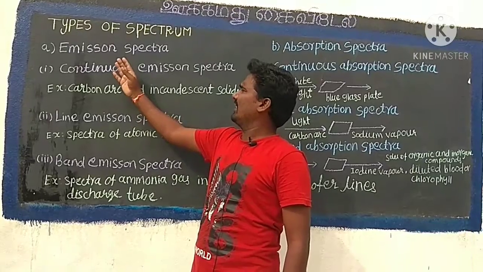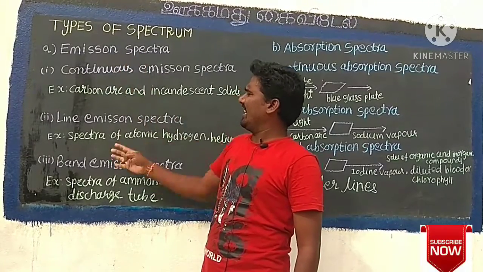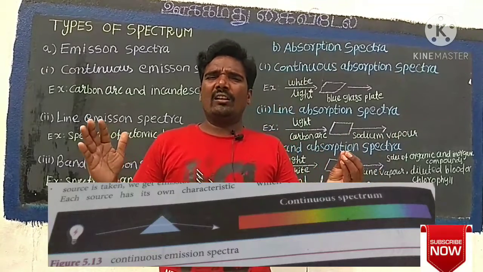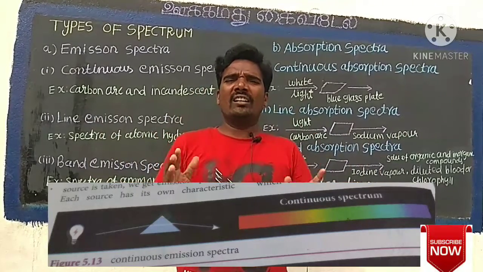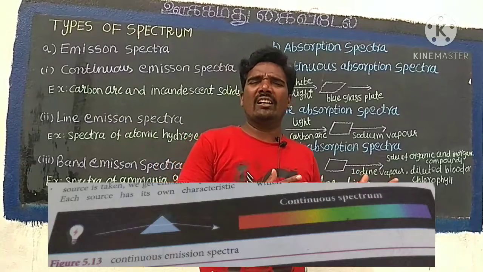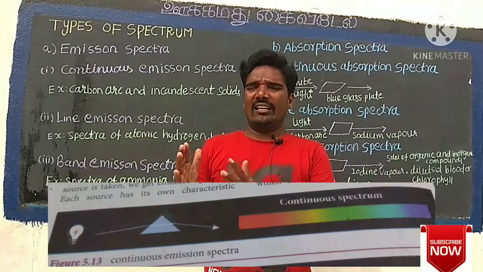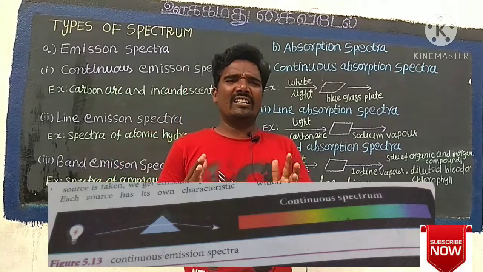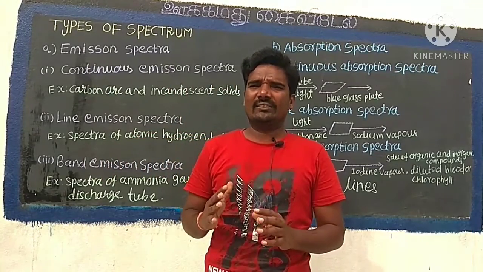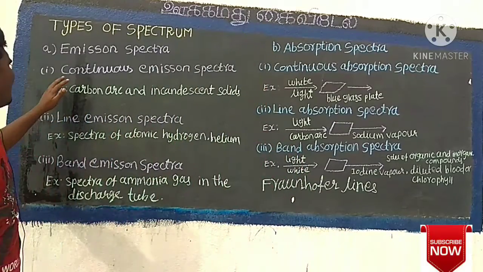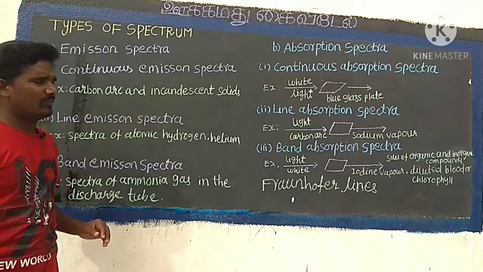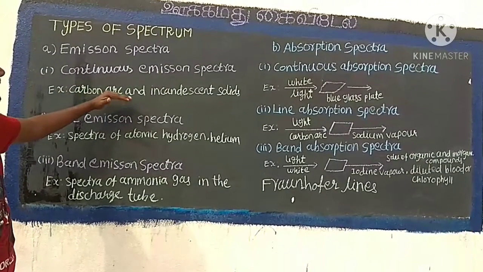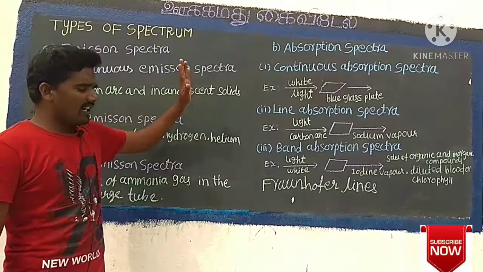First one, continuous emission spectrum. If the light from an incandescent lamp is allowed to pass through a prism, it splits up into 7 colors. Thus, it consists of wavelengths containing all the visible colors ranging from violet to red. Example, the spectrum obtained from carbon arc and incandescent solids.